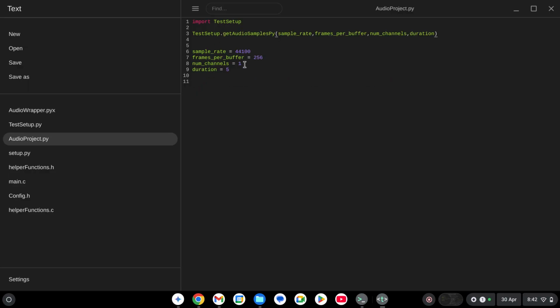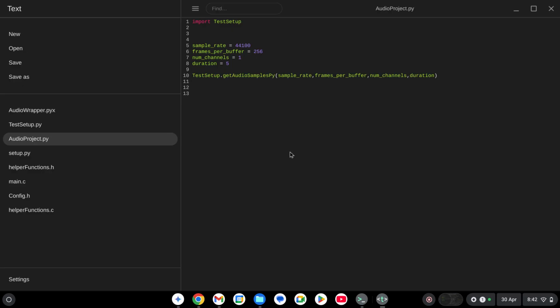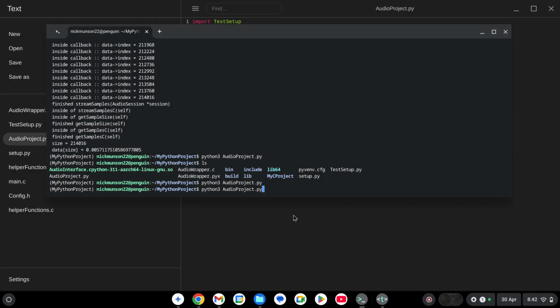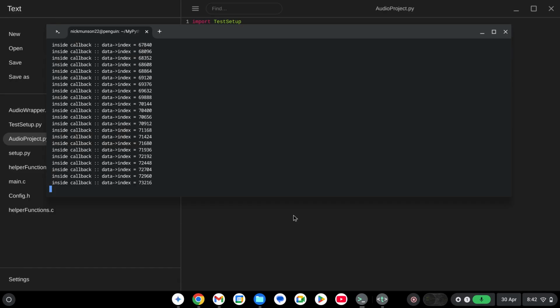Test setup dot get audio samples. And there we go. So, core dumped. That's not good.